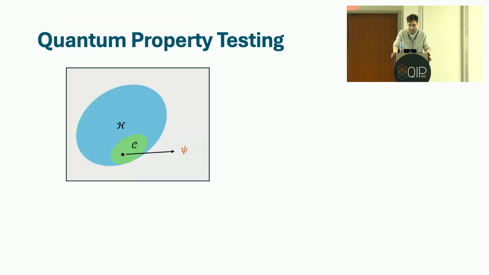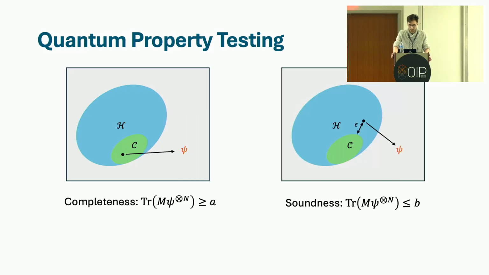And this is the task that we're going to be focusing on for this talk, and it's known as quantum property testing. So in a little more detail, in quantum property testing, if the state psi is in your restricted class of states C, in other words, if it has the property, then we demand that the algorithm accepts with high probability. So here, the measurement operator capital M corresponds to the accept outcome for the algorithm. And this is known as completeness. On the other hand, if the state is far away from any state with the property, we instead require that the algorithm reject with high probability. And this is known as soundness.